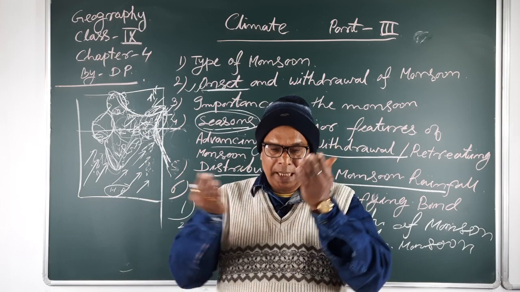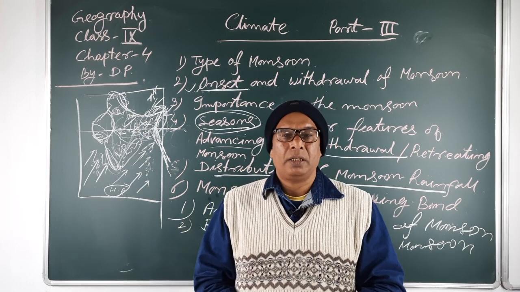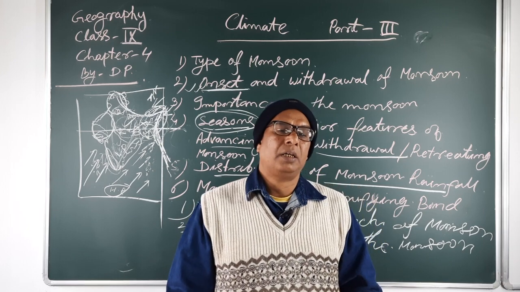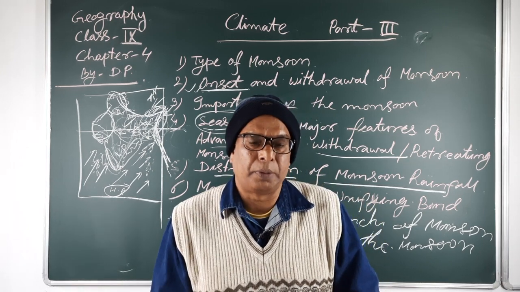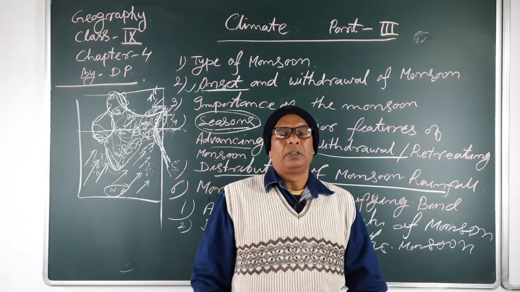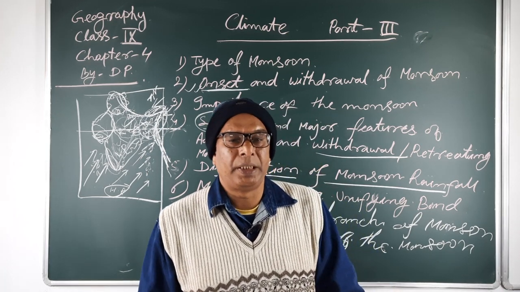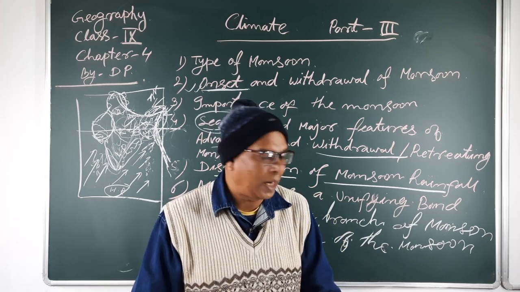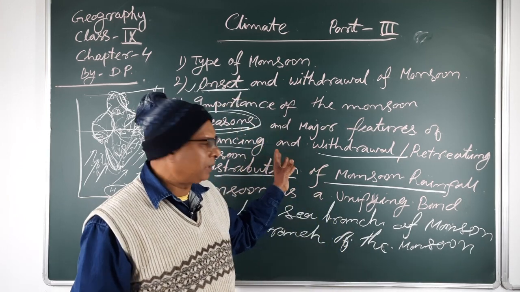The average temperature recorded during this winter season is from 10 to 20 degrees centigrade, but in the night the temperature recorded is a maximum of 10 to 15 degrees. So these are the characteristics.